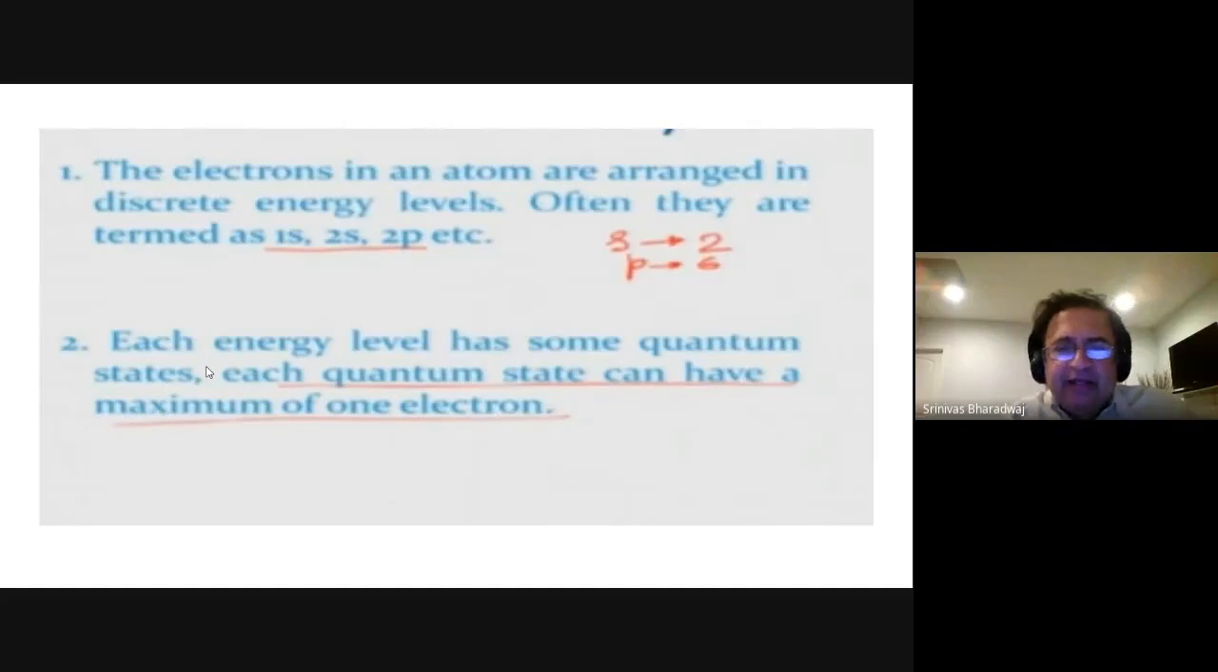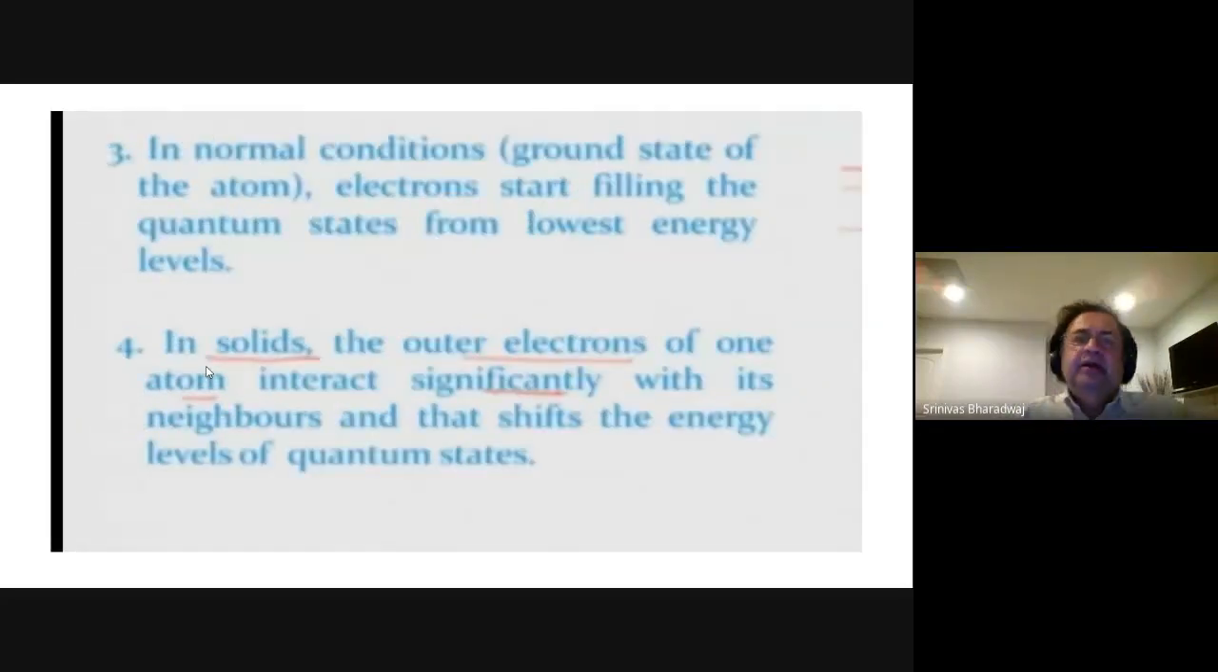Now each energy level has a quantum of state. Typically, if you say 1s2, it means that the 1s level can have at most 2 electrons. The 2 refers to 2 electrons. 2s2 also has only 2 electrons. Then there is 2p6, which can have up to 6 electrons. In normal conditions, electrons start filling the quantum levels from the lowest energy level. In solids, the outer electrons interact significantly with the neighbors and then they shift the energy levels of quantum states.